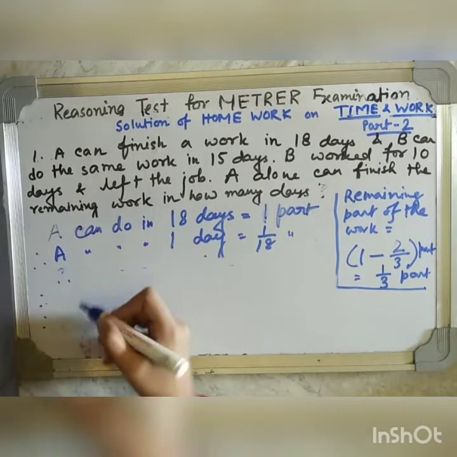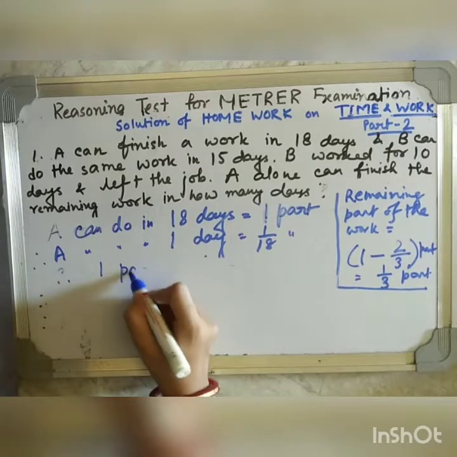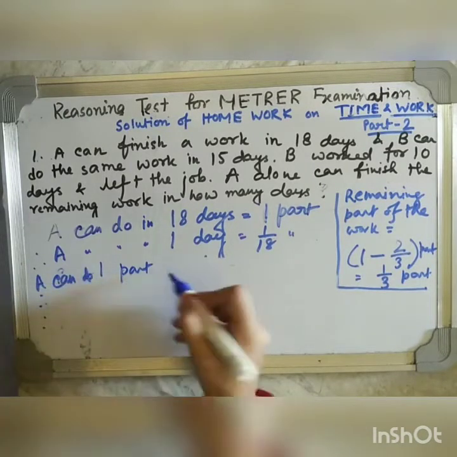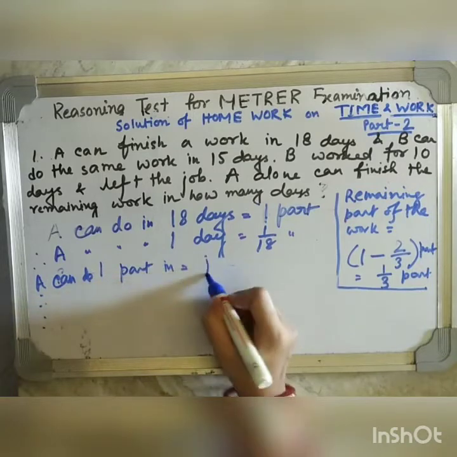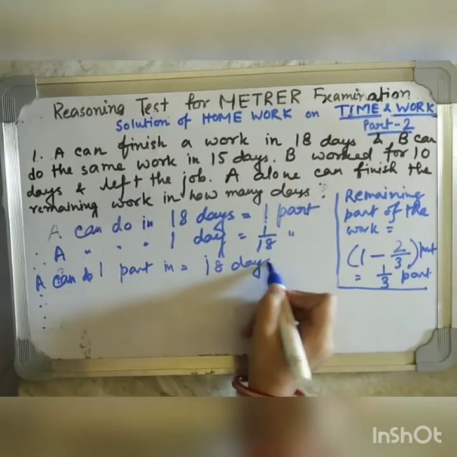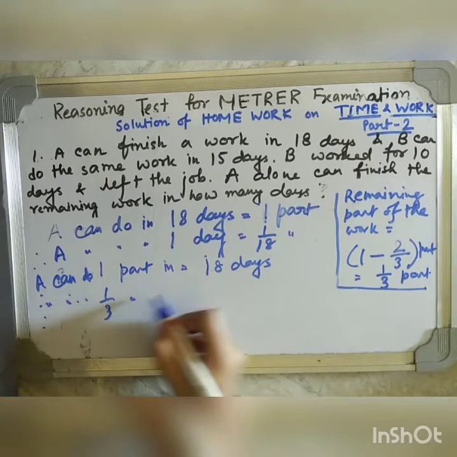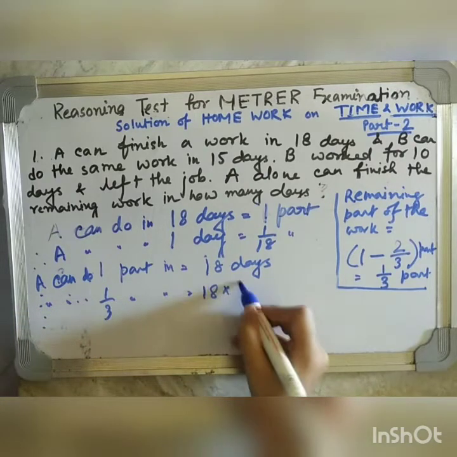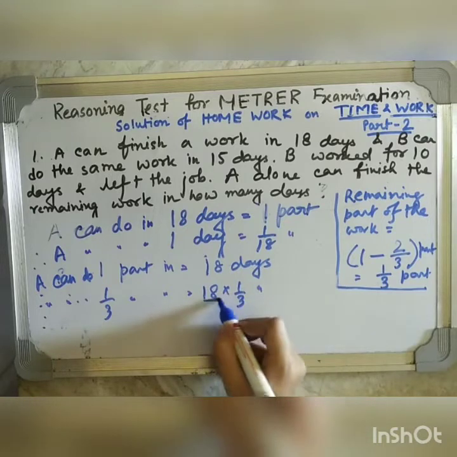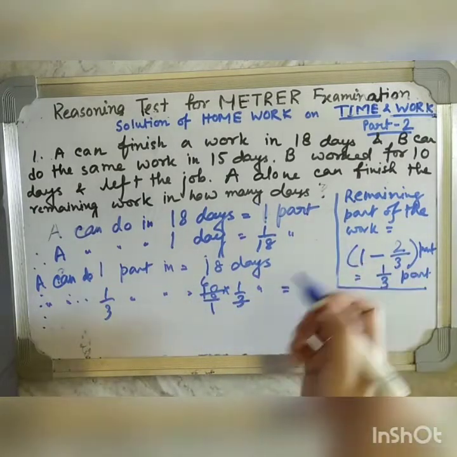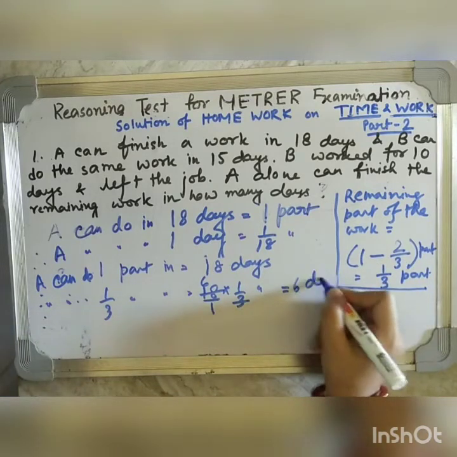Okay, therefore, one part A can do one part in 18 days. Therefore, A can do 1/3 part in 18 into 1 by 3 days. That is, reducing 18 and 3, both of them by 3, we are getting 6 days.